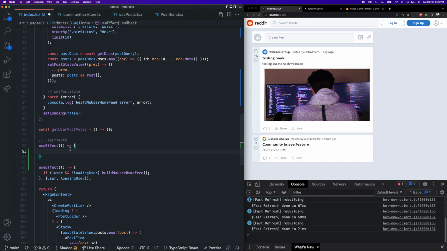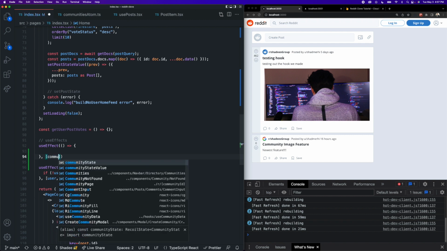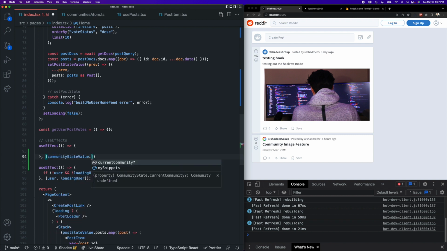We're going to check and see, has our application attempted to fetch the user snippets from the database? If it has, then let's go call that function. So as a result, this use effect is going to have a dependency of community state value dot my snippets, because we want to listen for changes in this value here, because it's initialized as an empty array, and then our app goes and gets them from the database, and then it puts that data inside of this state. So we want to know when these updates occur.